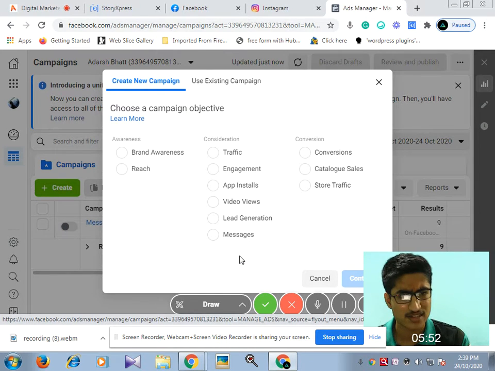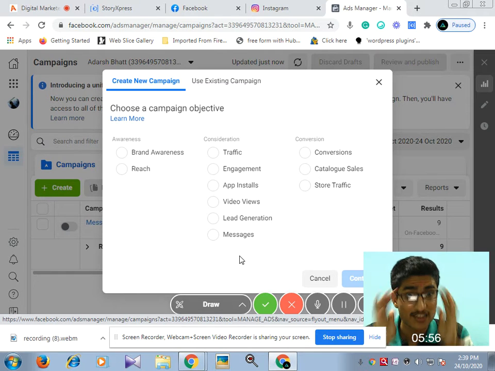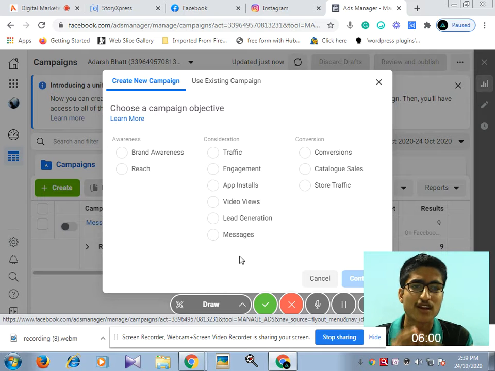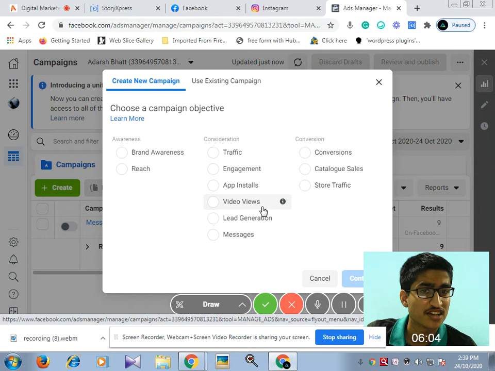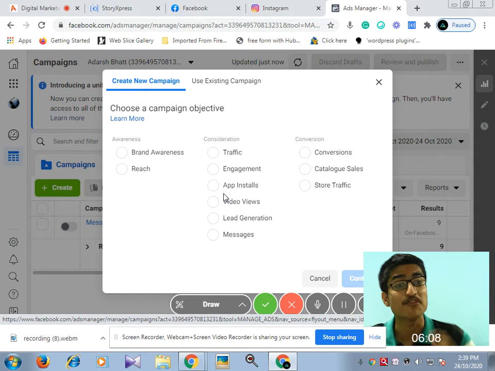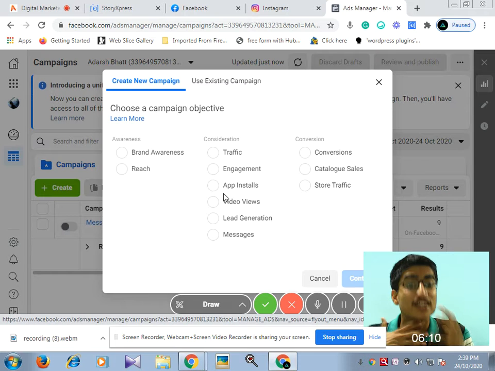But as we are at the starting position, we do not have to worry. Our main target is traffic. Okay, so our main target is website traffic. But there are many others, for example, lead generation, video views, and app installation. If we have an app, then we can target it here.